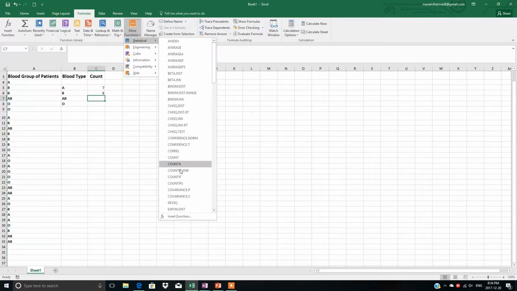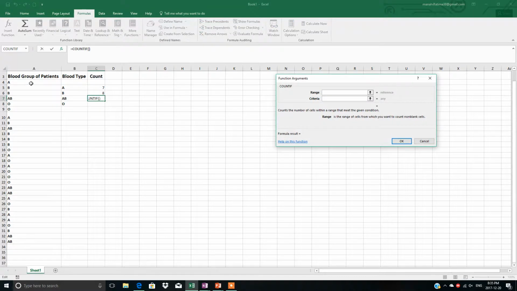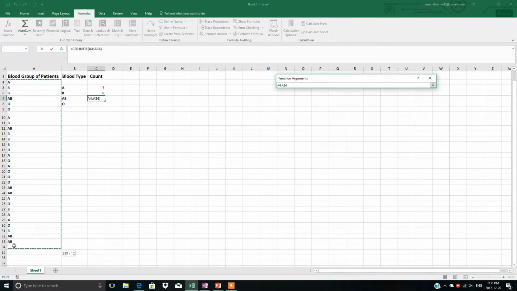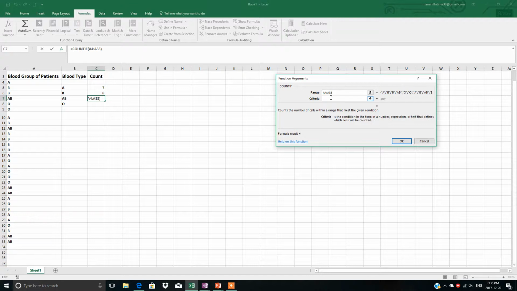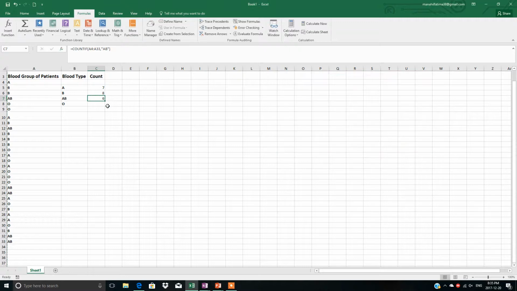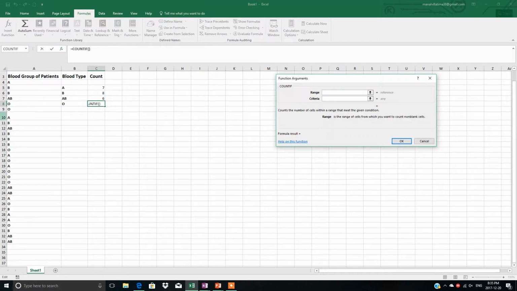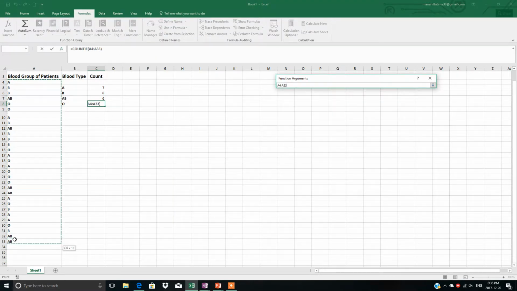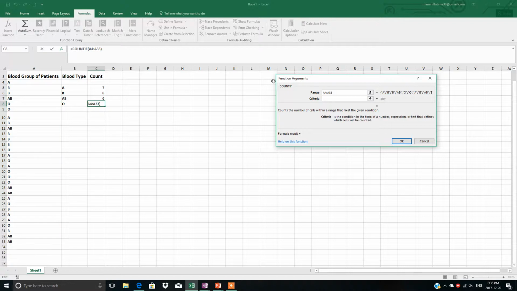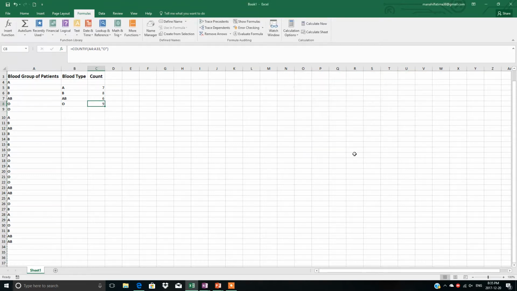And then we will find out for AB. In the range you select this, in quotation marks you write AB, and the last one is O. In quotation marks you write O. Right?